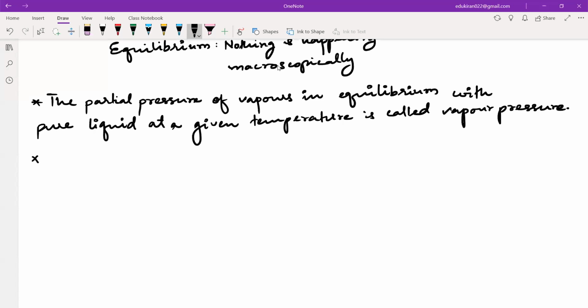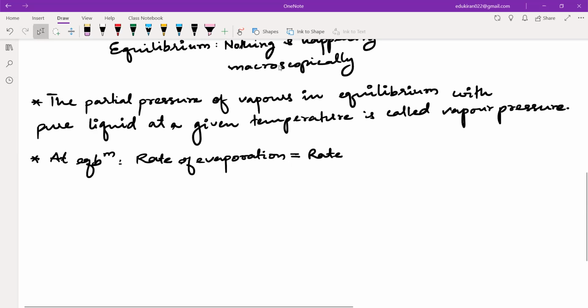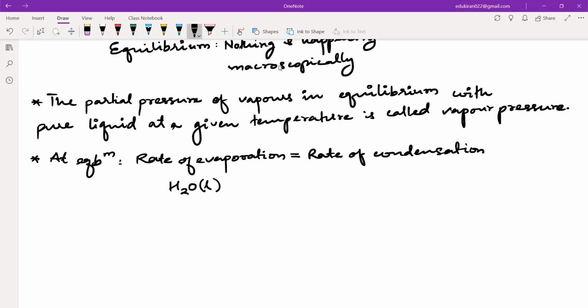Now, at equilibrium, what happens? At equilibrium, the rate of evaporation should be equal to the rate of condensation. What does that mean? It means that there will be H2O liquid, which gets converted into H2O gas, and this H2O gas will also get converted into H2O liquid. This is the equilibrium here.